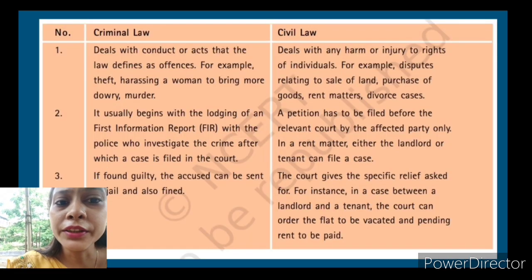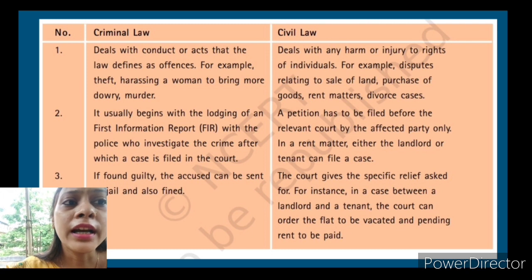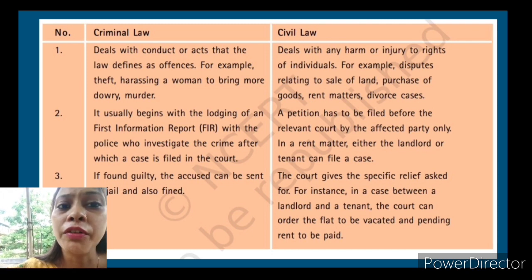So here you can see the differences which are taken from your book. Criminal law deals with conduct or acts the law defines as offenses, same as we have discussed. Civil law deals with any harm or injury to the rights of individuals, same thing. Criminal law usually begins with the lodging of an FIR.